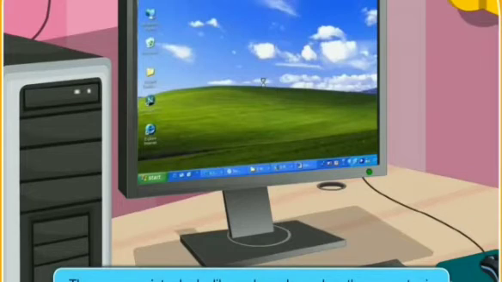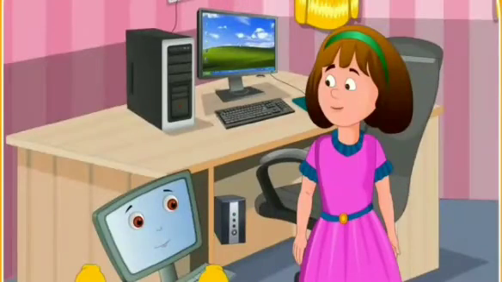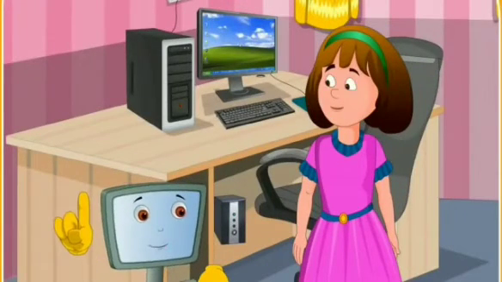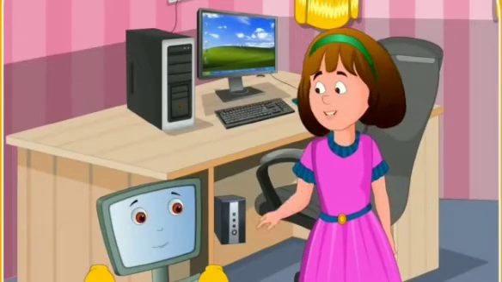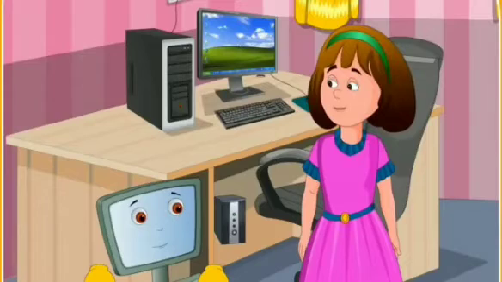Look, Rini, this is the mouse pointer. It now looks like an hourglass. It means that the computer is busy and will need some time to start up. Now, the hourglass has changed to the arrow pointer. This means the computer is now ready. We can start working on it. Now, can you remember the steps to turn on the computer? Yes, Clicko. I can now always turn on the computer. Thank you for your help.